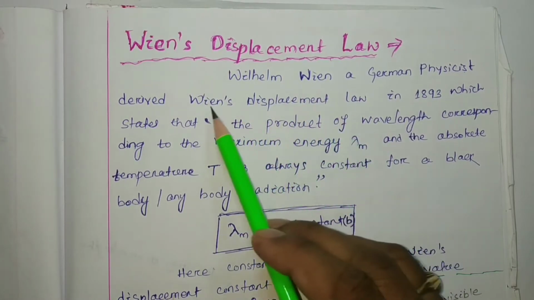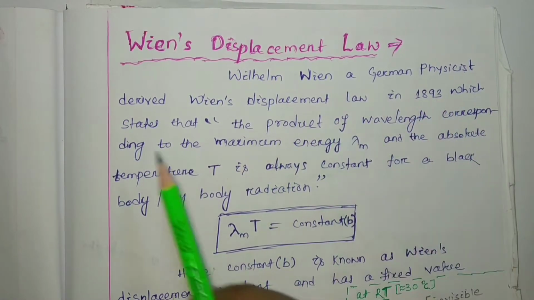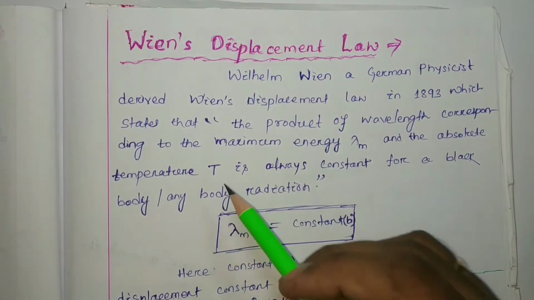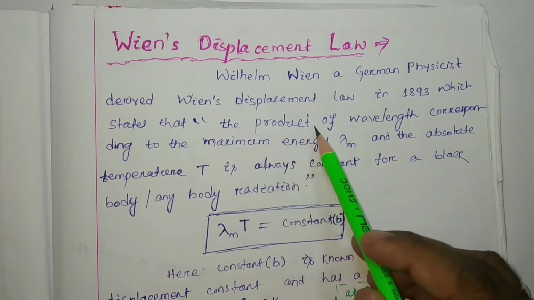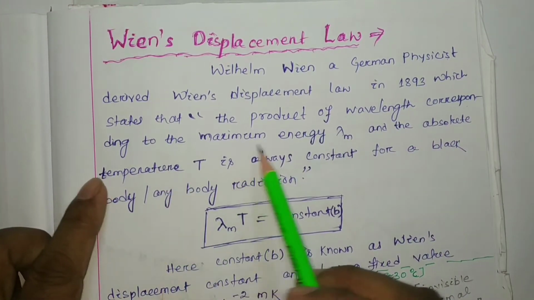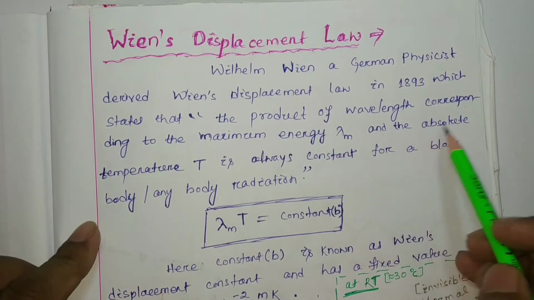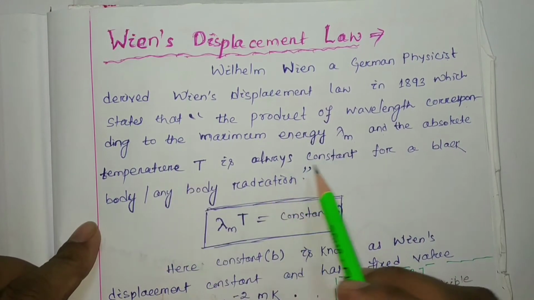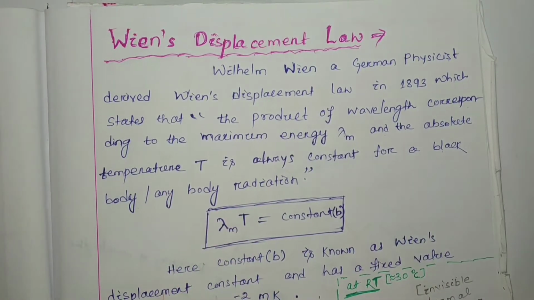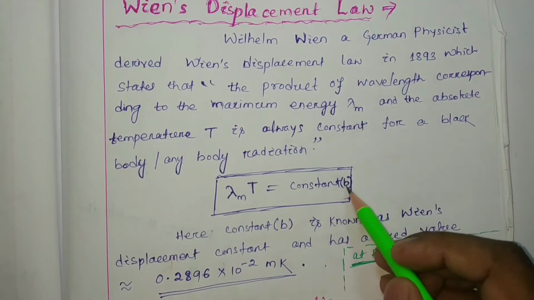The law, in 1893, states that the product of the wavelength corresponding to the maximum energy, that is lambda m, and the absolute temperature is always constant for a black body radiation, that is lambda m T equal to constant b.